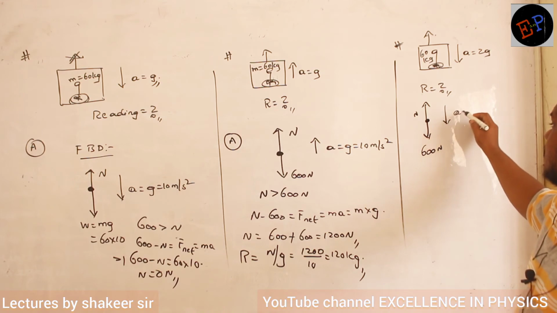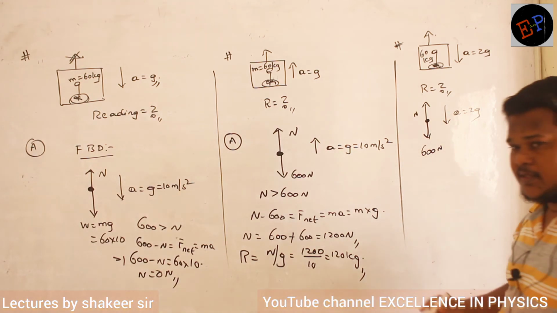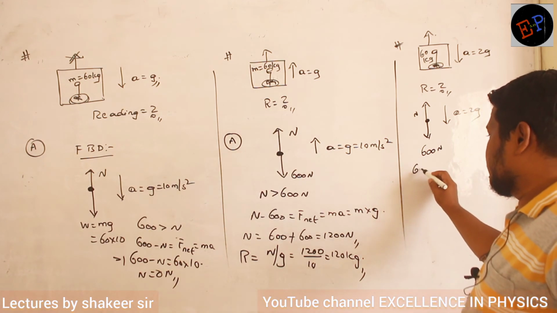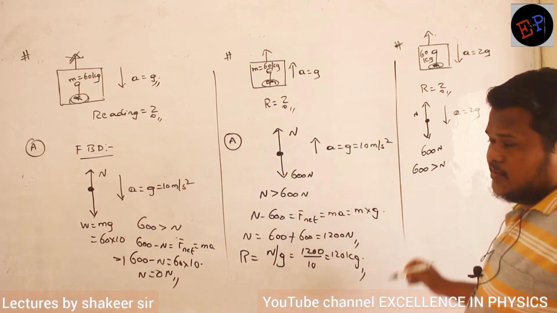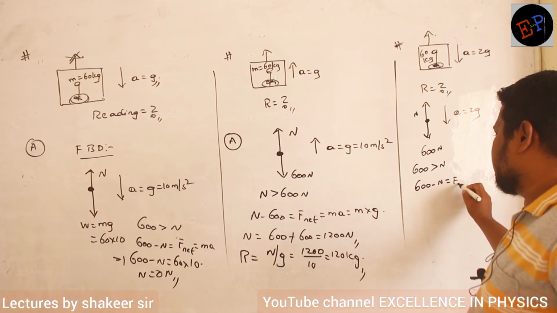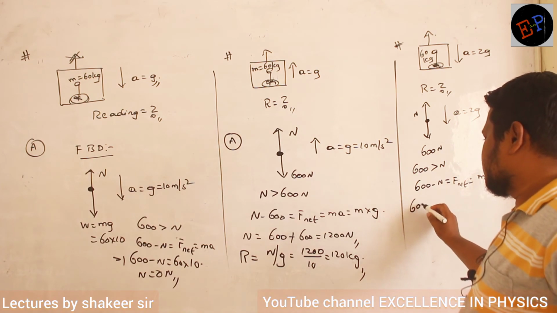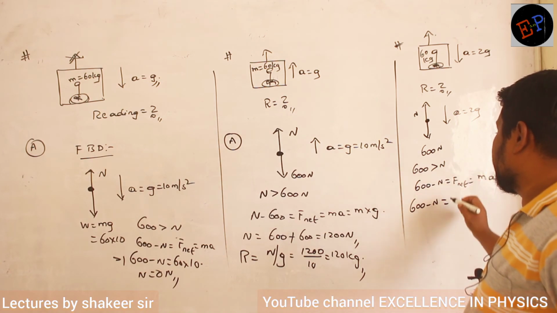Acceleration is in which direction? Acceleration is in downwards direction. It means which force is greater than which force? 600 Newton is greater than normal reaction. So net force, how can I calculate? 600 minus normal reaction is equal to net force. Net force formula is mass into acceleration. So 600 minus N is equal to mass of the body, which is 60.